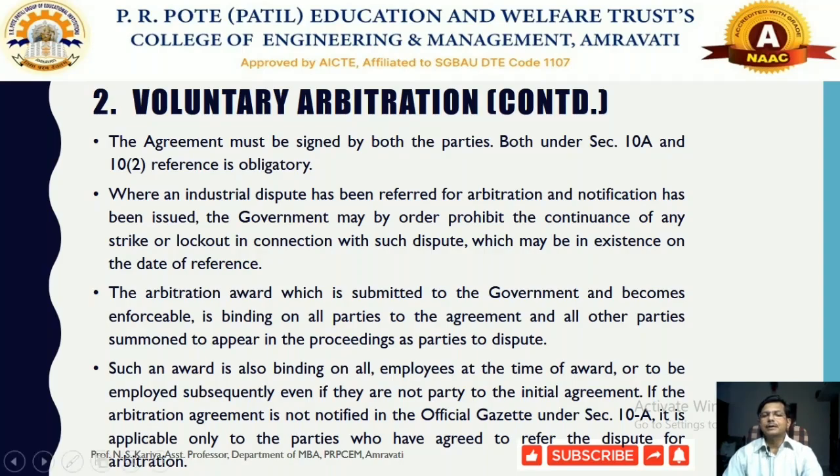If the process of arbitration has been initiated, the Government of India issues notices to prohibit the continuation of strike or lockout, either by the employee or the employer, during the period of arbitration. The arbitration award is to be submitted to the government and becomes enforceable, and it is binding on all the parties to the agreement and all other parties.